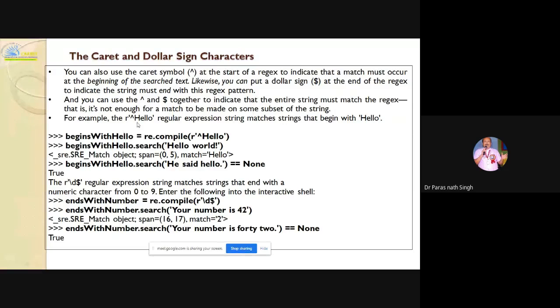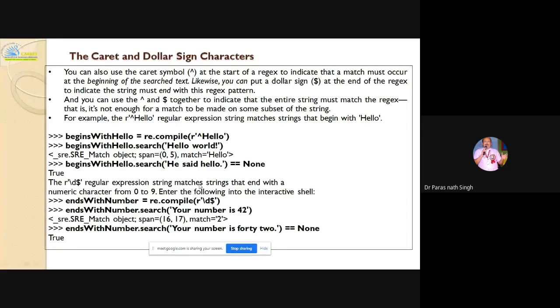For example, if you give the caret hello regular expression, it matches a string that begins with hello. So here, begins with hello, search hello world, it matches. But searching 'He said hello' gives none, because hello is not at the beginning. So none is true, and it is matching here.